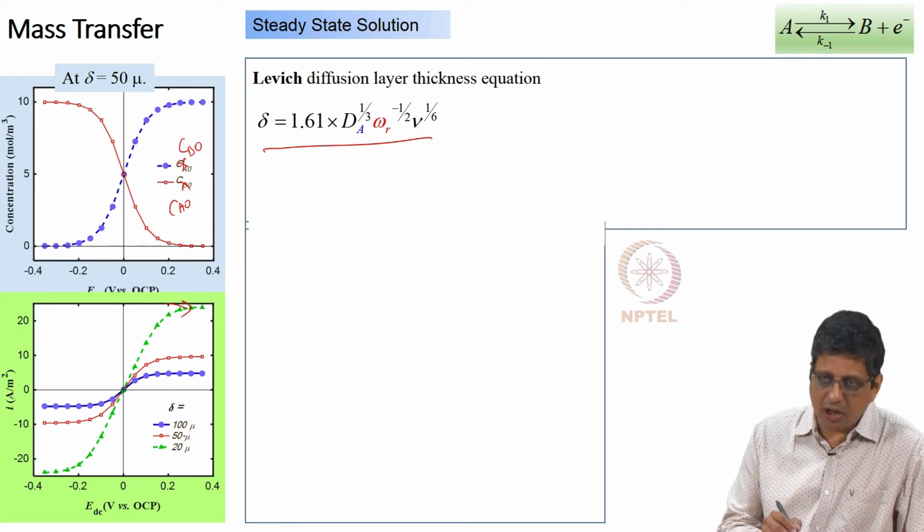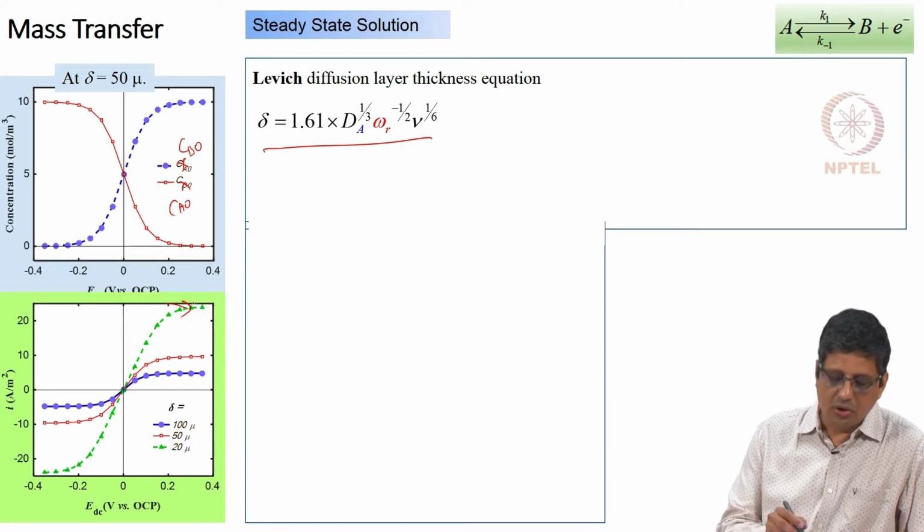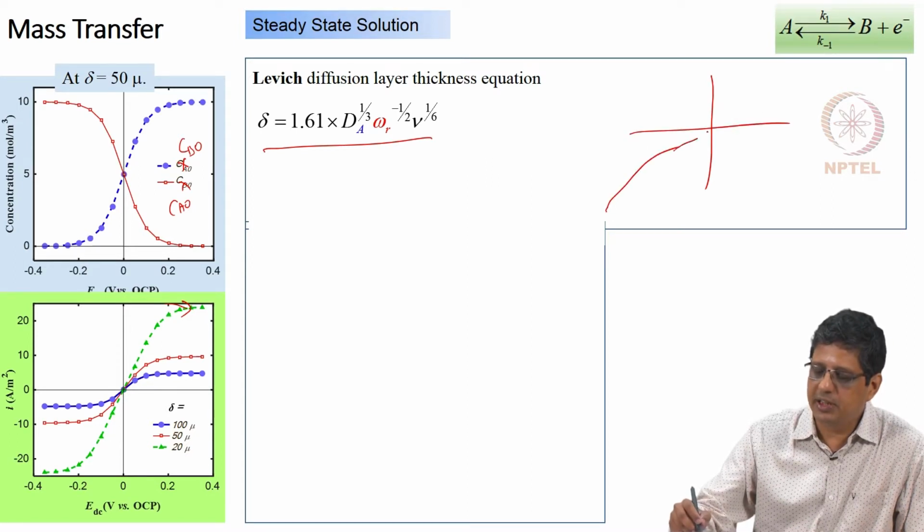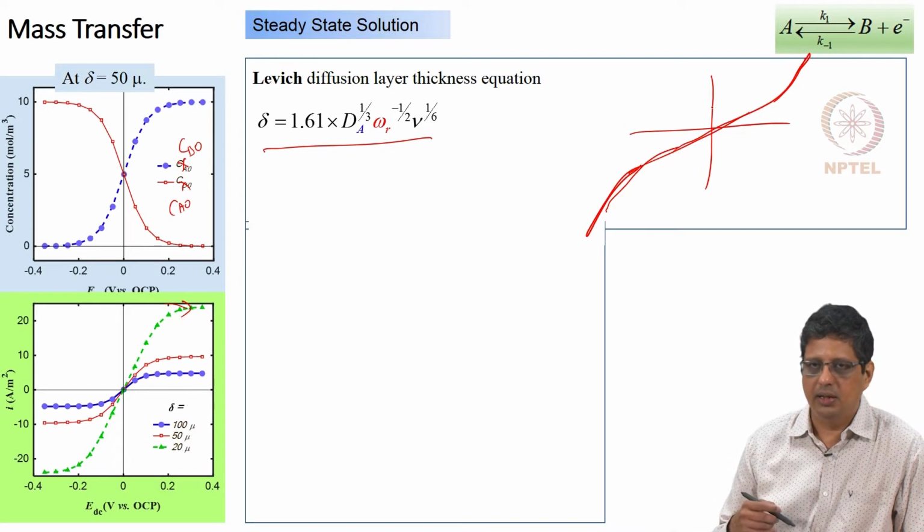If I go to higher RPM, I will get a thinner boundary layer. Even higher RPM, even thinner boundary layer. So the current, originally, if there is no mass transfer limitation, is going to become somewhat exponential here, and in between it's going to be like a curve that connects these two.